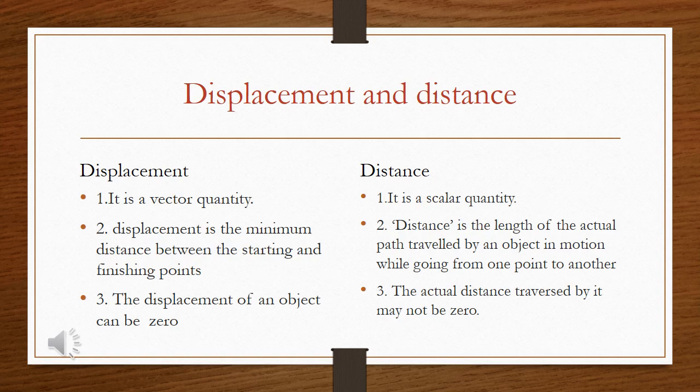Let us understand the third point. The displacement of an object can be zero, but the actual distance traversed by it may not be zero. Why? Because take one example. Suppose we are traveling through a circular path. That means here the initial position and the final position of the object are the same. So we can say that the displacement of the object can be zero. But it travels some distance from the initial position to the final position. So we can say that the actual distance may not be zero.